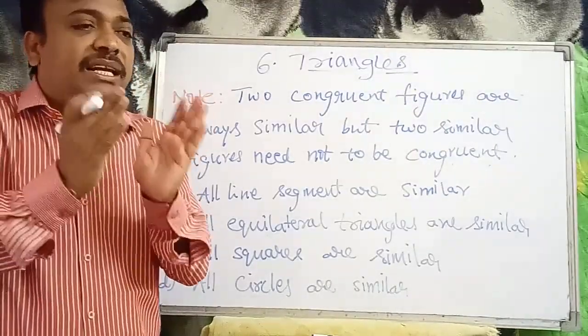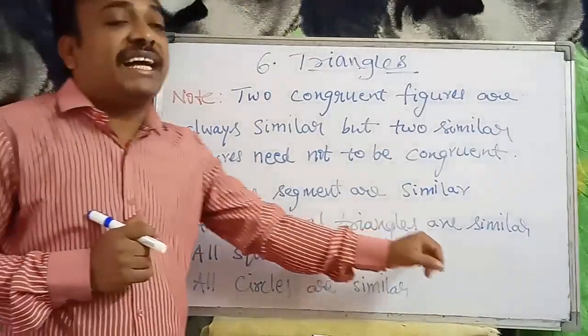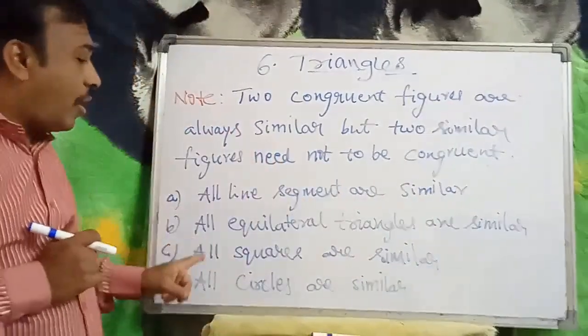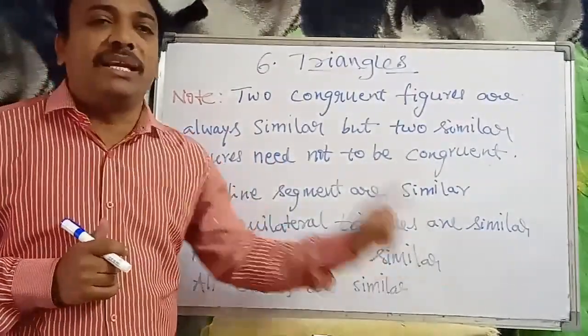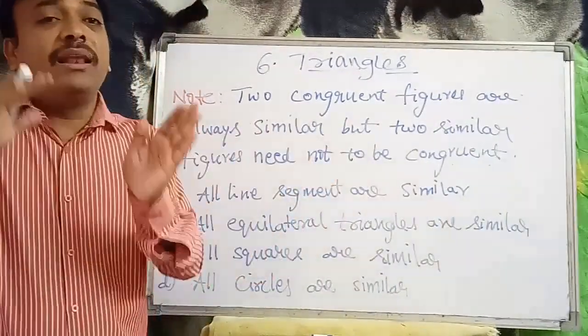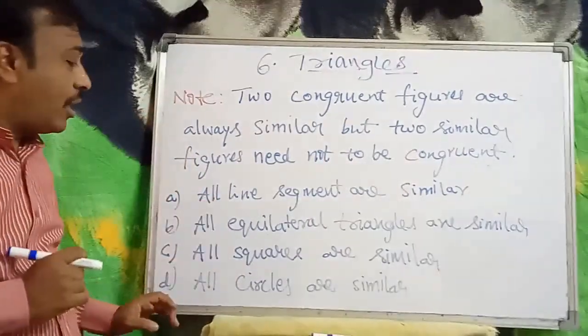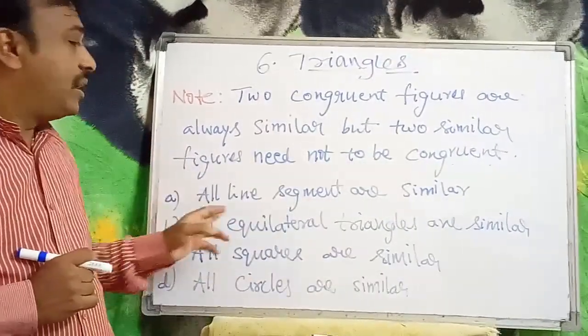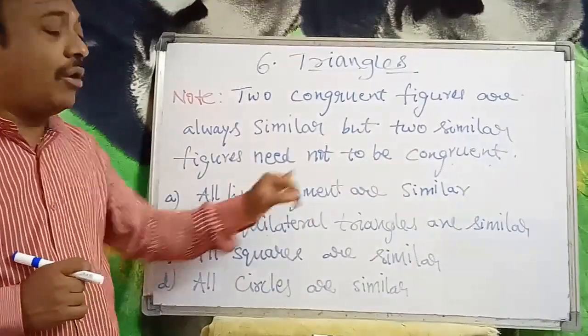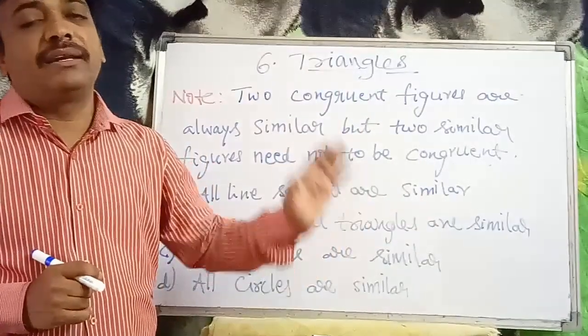I am talking about similar: it appears the same. All equilateral triangles are similar. All squares are similar. All circles are similar, because these all appear the same shape but not the same size. That's why all circles are similar.